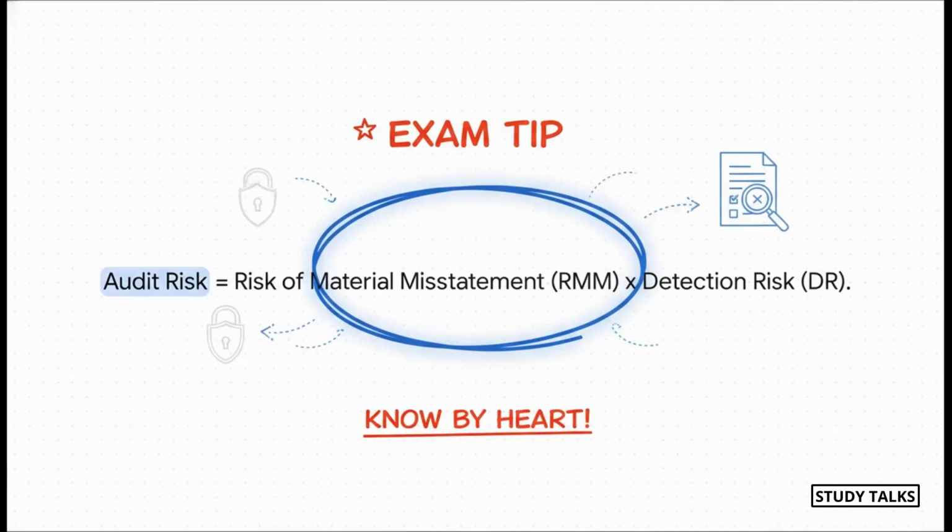Okay, now let's get technical. This formula you see on screen, it's your foundation. You absolutely have to know this by heart. Audit risk is basically made up of two things multiplied together: the risk of material misstatement, which we call RMM, and detection risk, or DR. Let's break down what each of these really means.